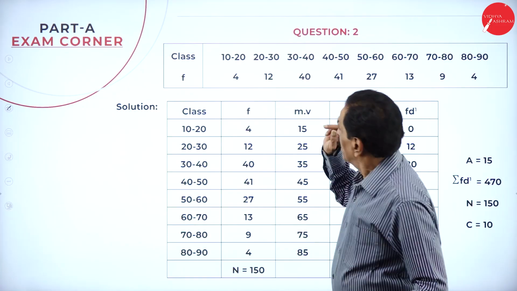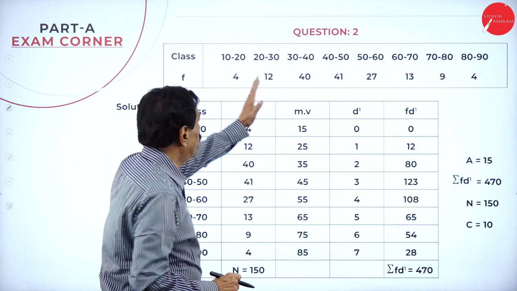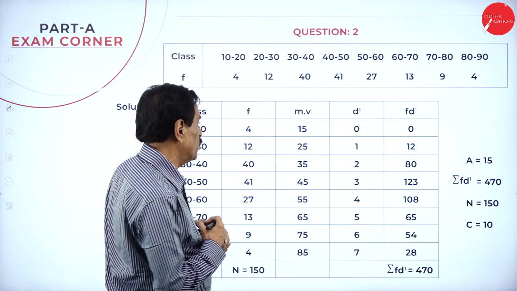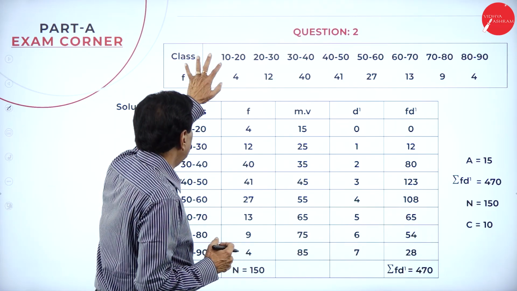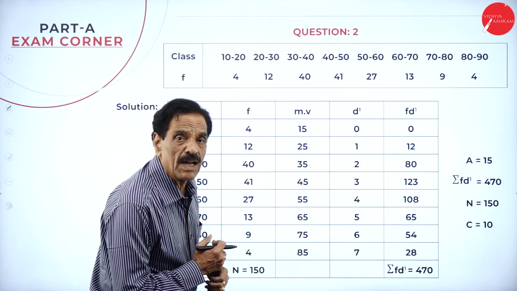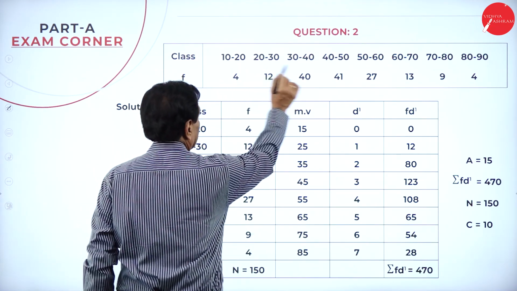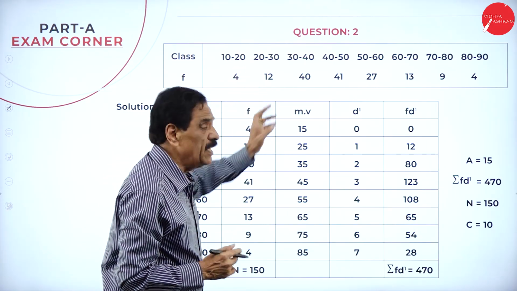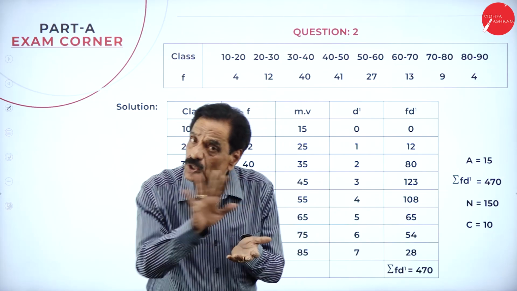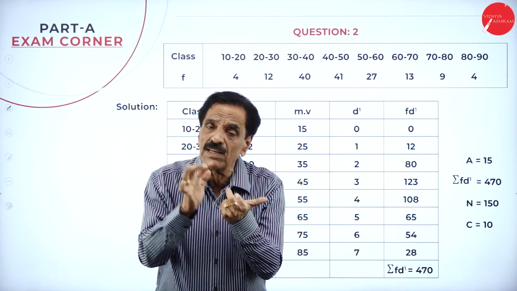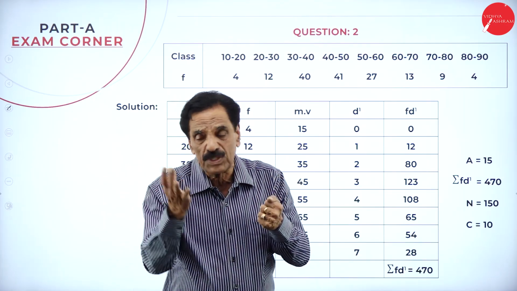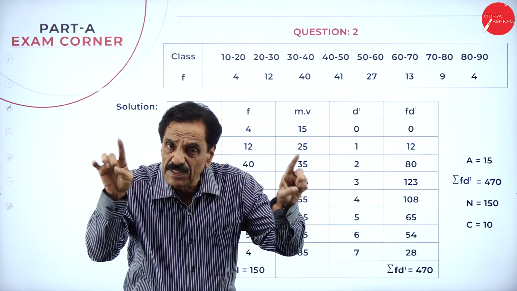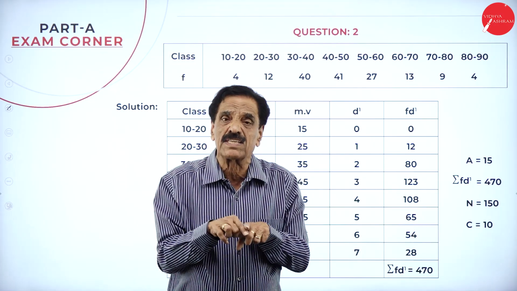Next. Here the question is 10 to 20, 20 to 30. So here also we are going to find out the mean. Here, 10 is called the lower limit, 20 is called the upper limit. This is called a class, and we say continuous series. First one, 10 to 20. When you say 10 to 20, it is not including 20: 10, 11, 12, 13, 14, 15, 16, 17, 18, 19. The difference is called class interval.